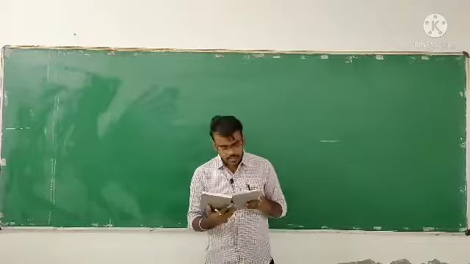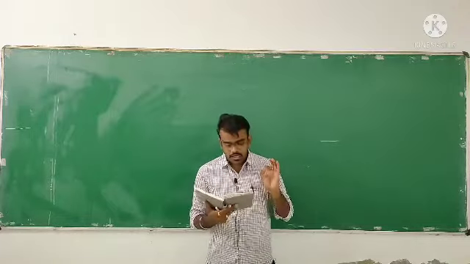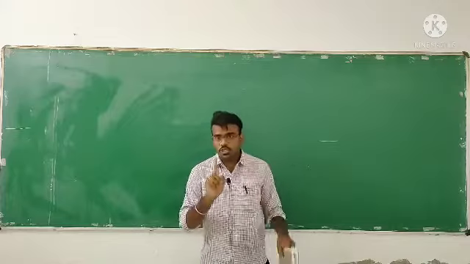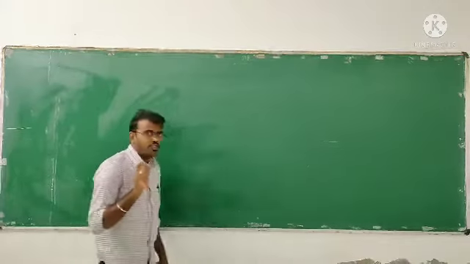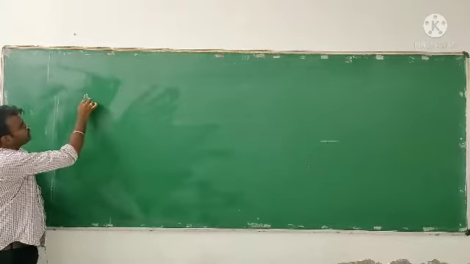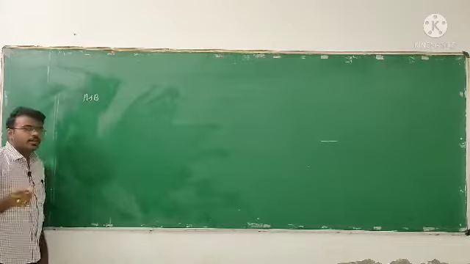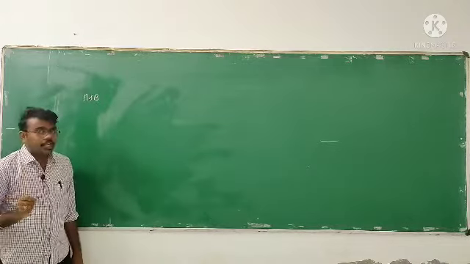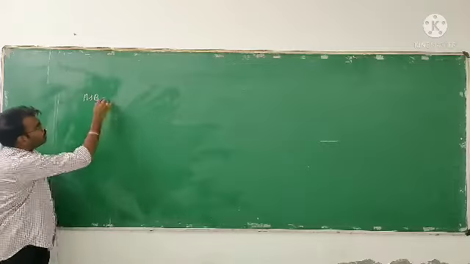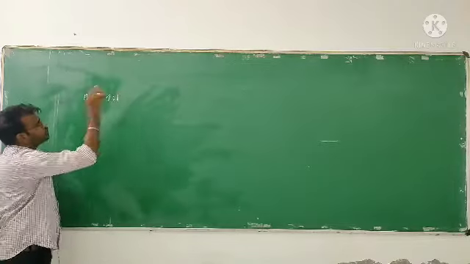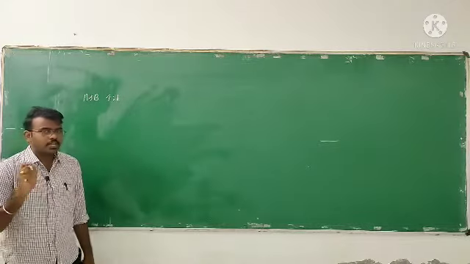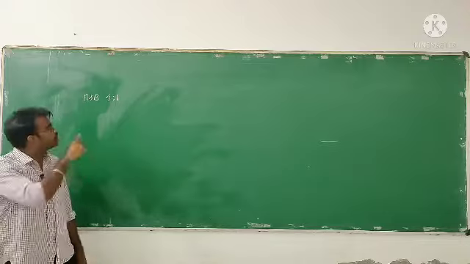The problem goes like this: A and B are the partners sharing the profit and losses in the ratio of 4:1. The first point which we have to look at is that there are two partners, A and B. They are sharing the profit and the losses in the ratio of 4:1.